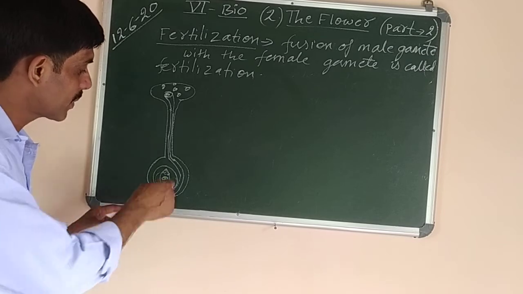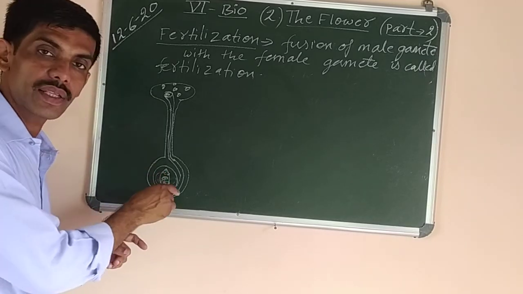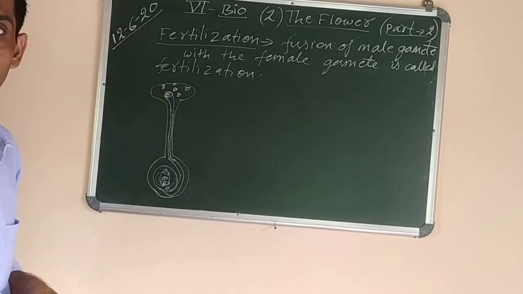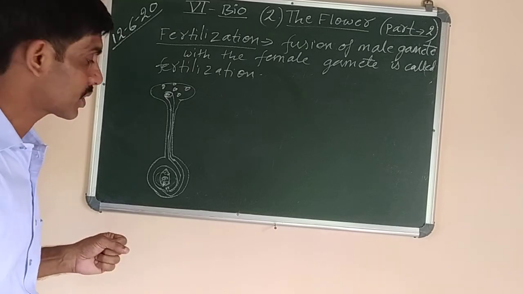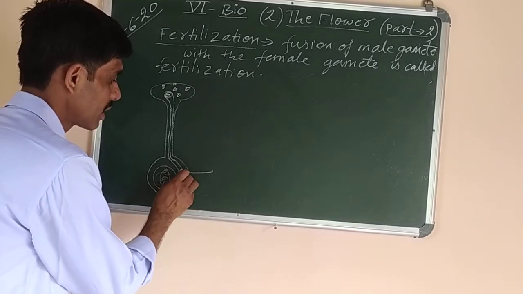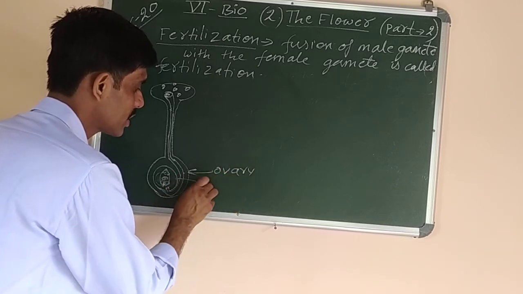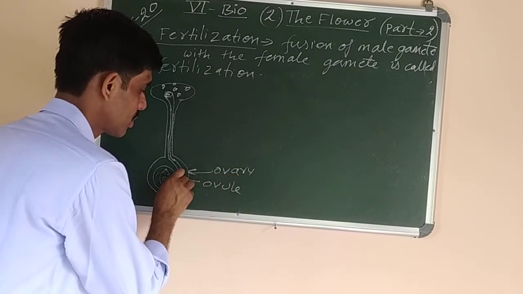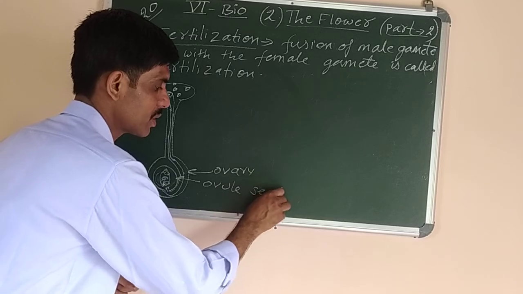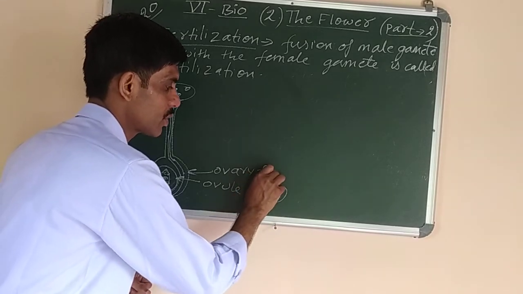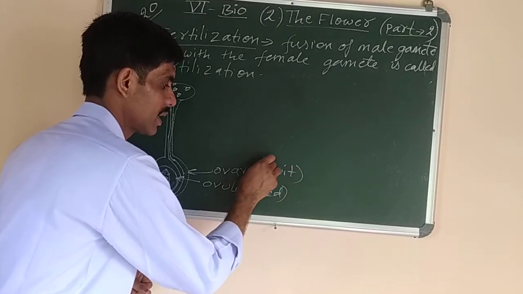So when the male gamete fuses with the female gamete, that is the egg cell, it results in the process of fertilization. And after fertilization, the ovary changes into fruit, and the ovule changes into seed. So ovule develops into seed and ovary develops into fruit after fertilization.